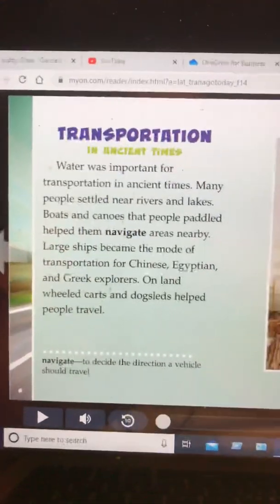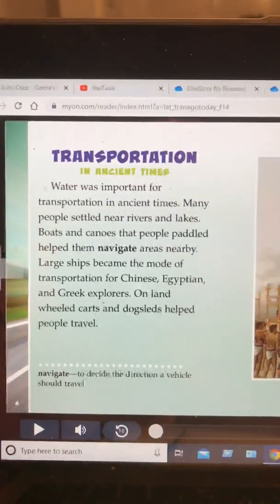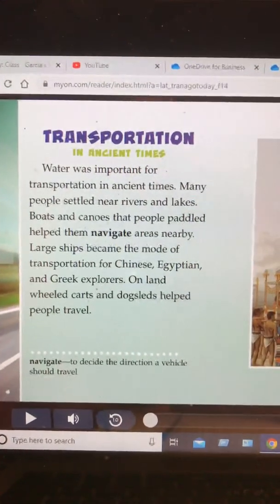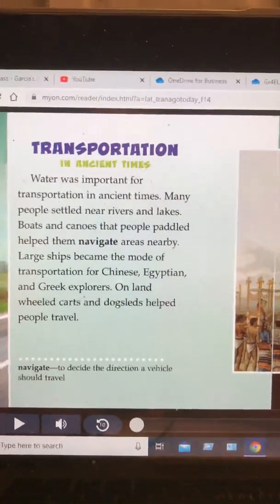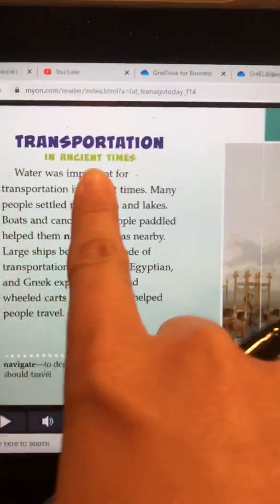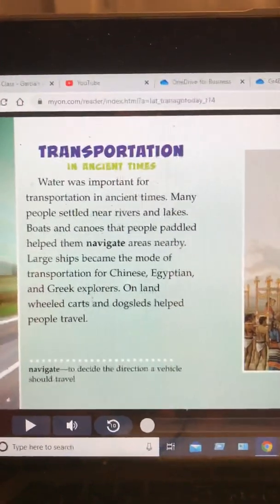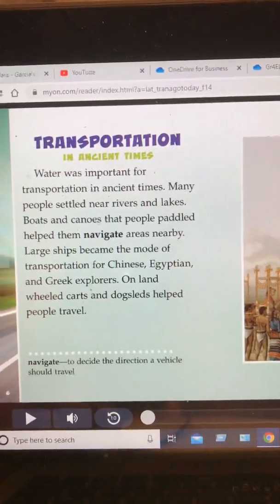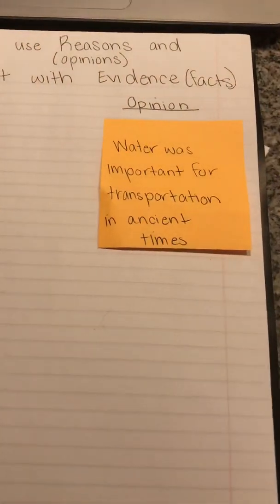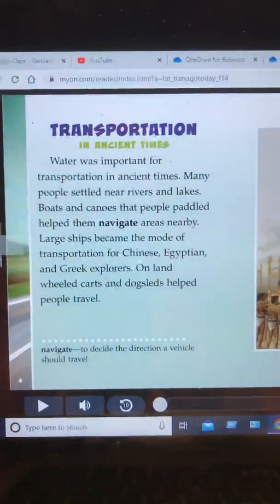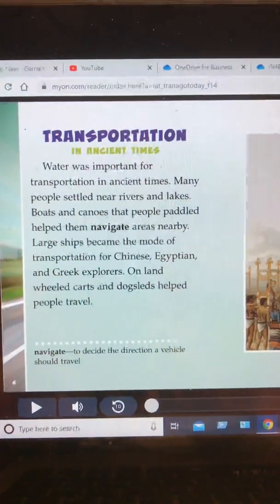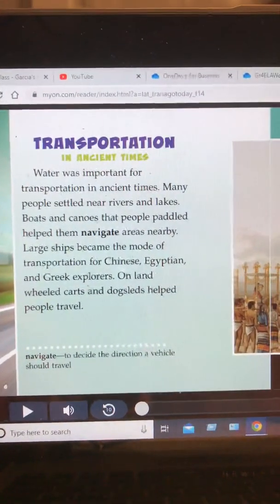Okay, well, where in this text does the author make a statement that's not really a fact, but more of an opinion? Right here: water was important for transportation in ancient times. So I wrote that down on a sticky note, and I'm going to separate that and put it here. Water was important for transportation. That's my opinion.